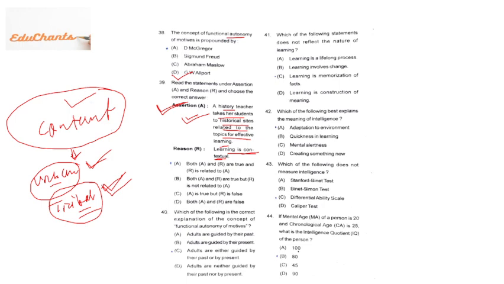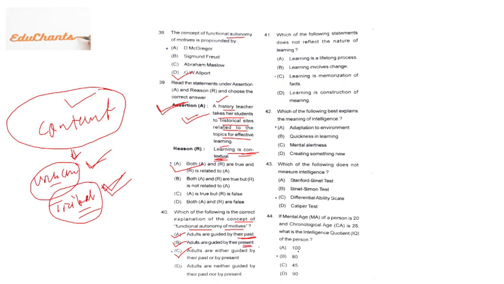Definitely learning is situational, because this history teacher is taking them to Nalanda University. Why? Because learning is contextual. When they go to the context, to the situation, then definitely they will learn well. And definitely the answer would be what? 39A. Which of the following is the correct explanation of the concept of functional autonomy of motives? Again, this arrives at two answers. The answer could be A or B, and if you consider both A and B, then C will be the right answer, because in functional autonomy, past and present are given importance.